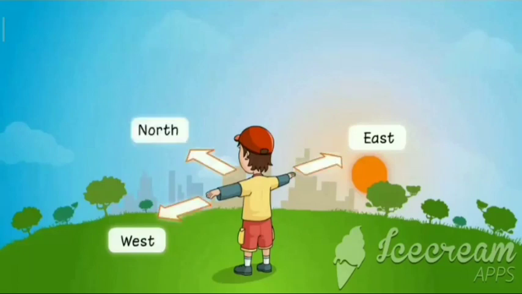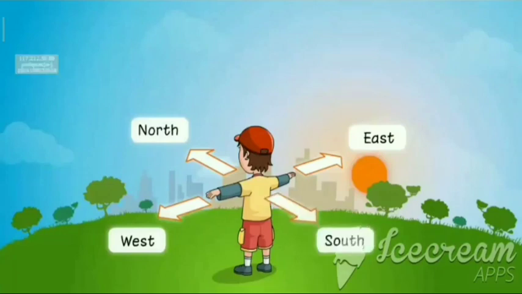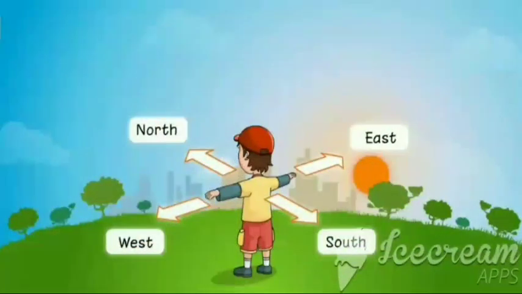Now you are facing north direction and behind you is south direction. North and south are opposite to each other. Now you can determine any direction with the help of rising sun. Remember, the sun sets in the west. Now one activity for you.